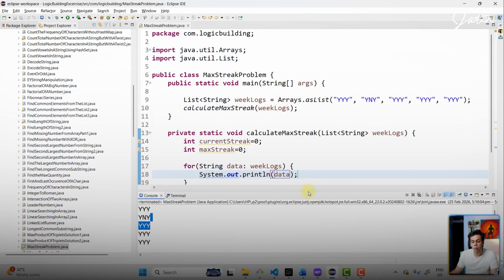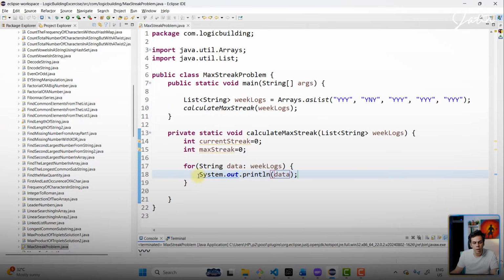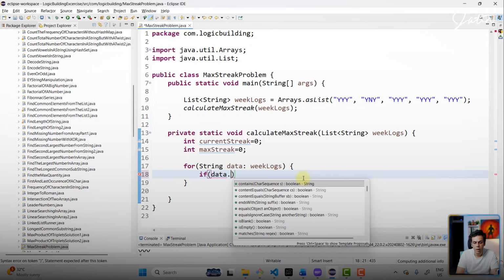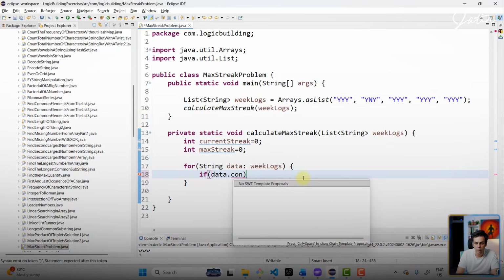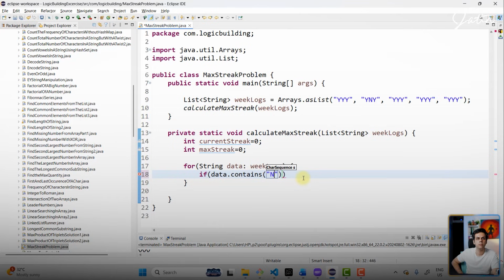Now we need to check whether it is a streak or not. So how are we going to do that? Simple if condition. If data.contains n. Why n?